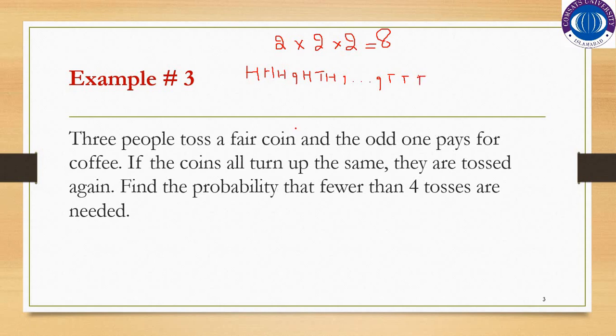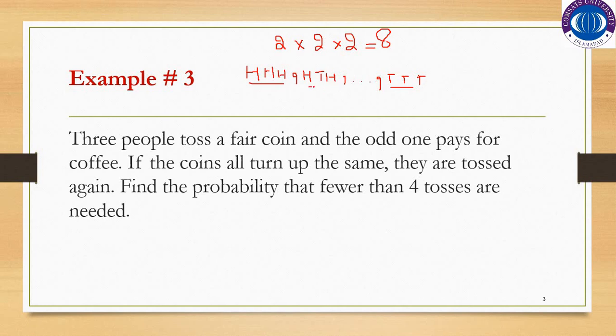So the odd one pays for the coffee, and if all the coins turn up the same, they are tossed again. As you can see, in this outcome and this outcome, all 3 of them have the same turn up. Either they will get head, head, head or tail, tail, tail. In this case, they will toss again.